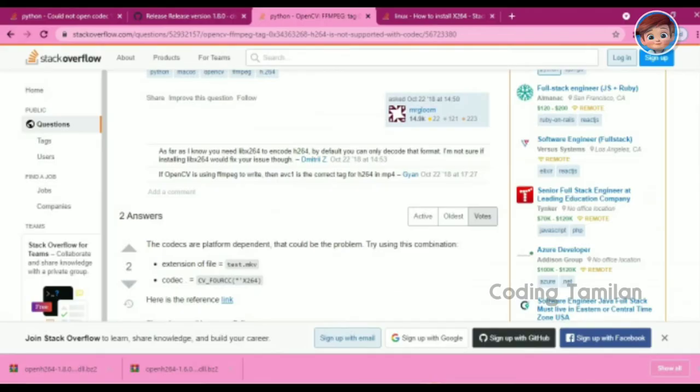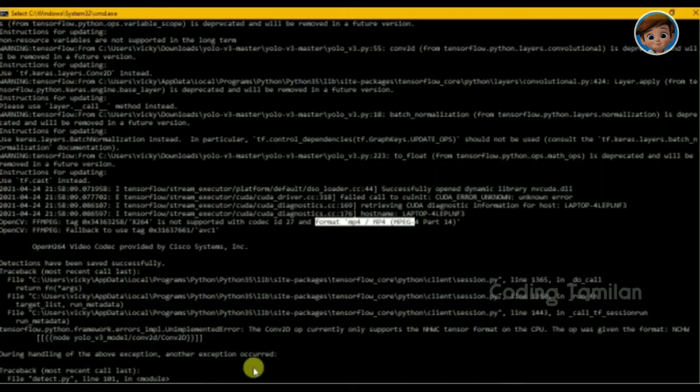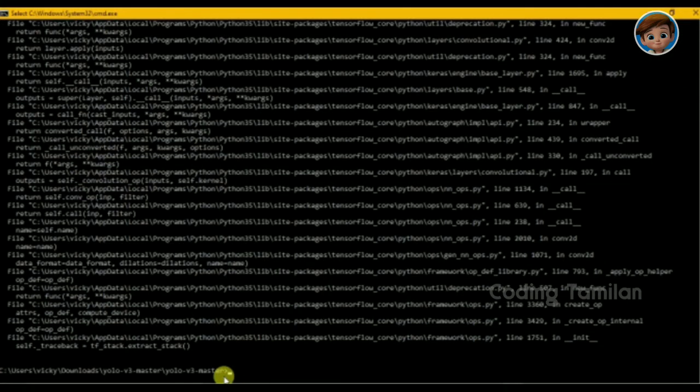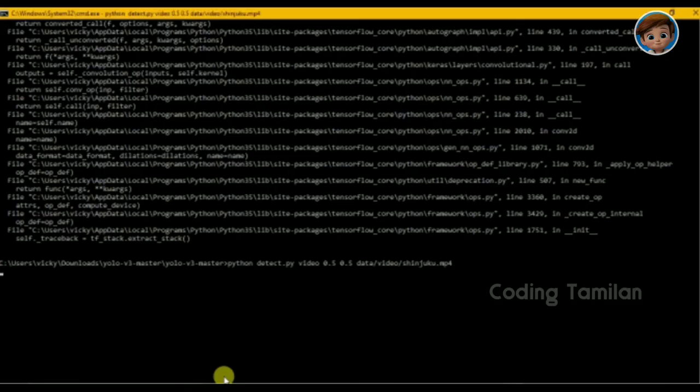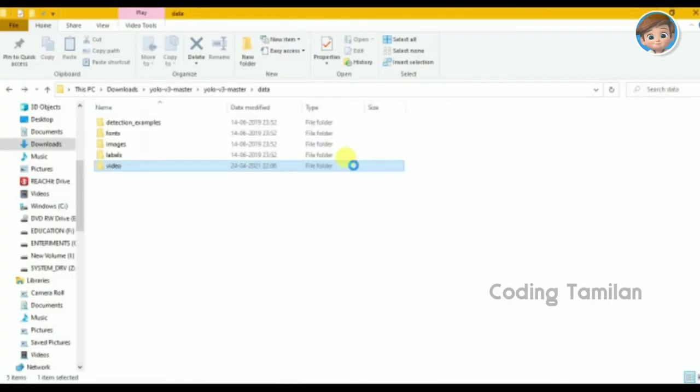detections.avi, and then I also change the name. Wait, okay, so now I run the code.